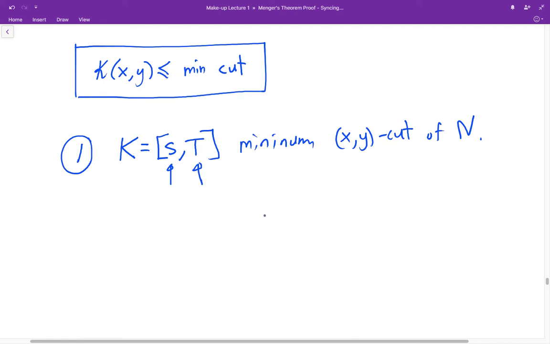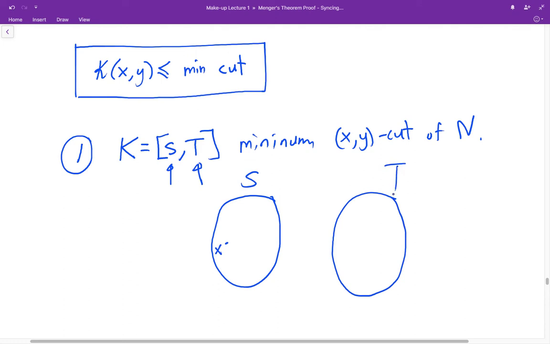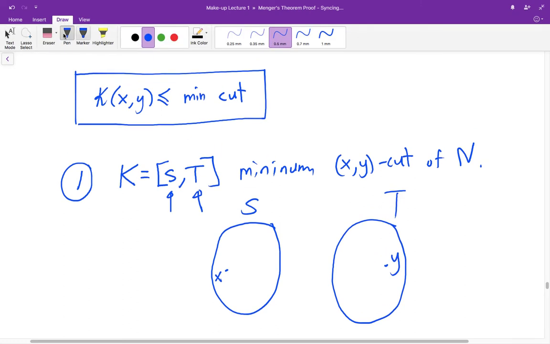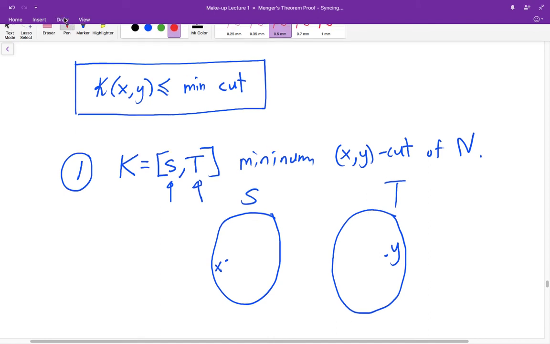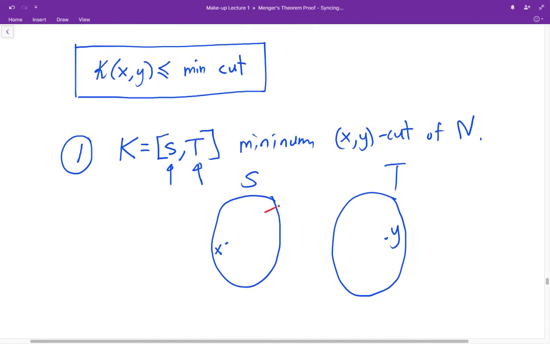Here's how we can visualize it. If we have S over here containing the source, and then the set T containing the sink, I want to show you that if you look at any arcs directed from S to T, those are internal arcs. Which means all these arcs have capacity 1.